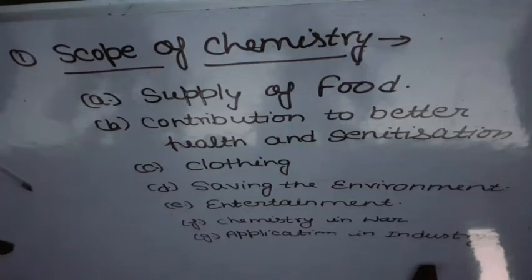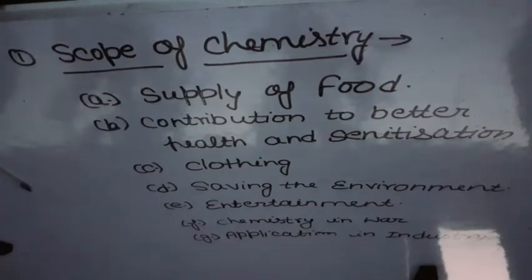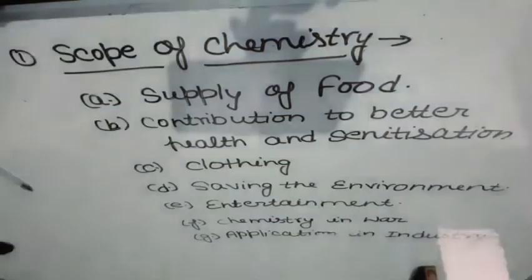And the third is clothing. Students, we all know that now, due to the painstaking researches of chemists, we have new fabrics such as rayon, nylon, Dacron and Orlon. Actually, these fibers are more lustrous, comfortable and durable than natural fibers such as cotton and silk.